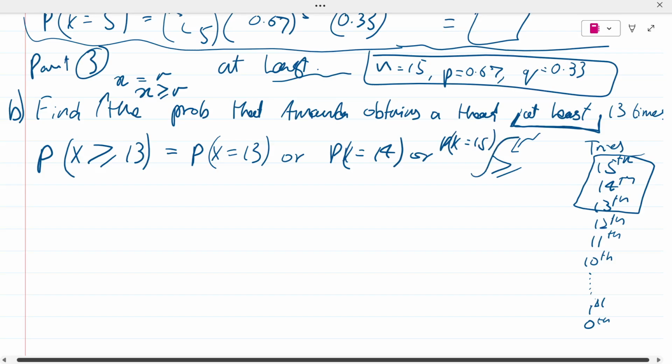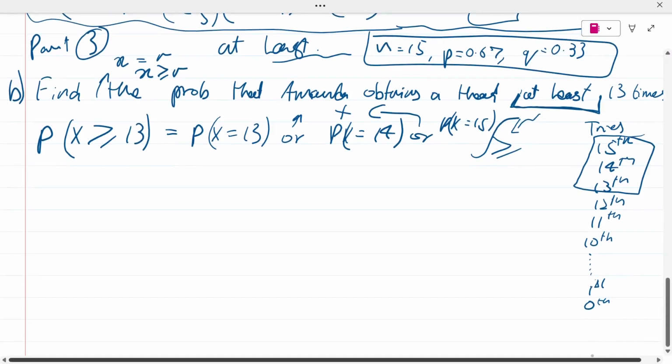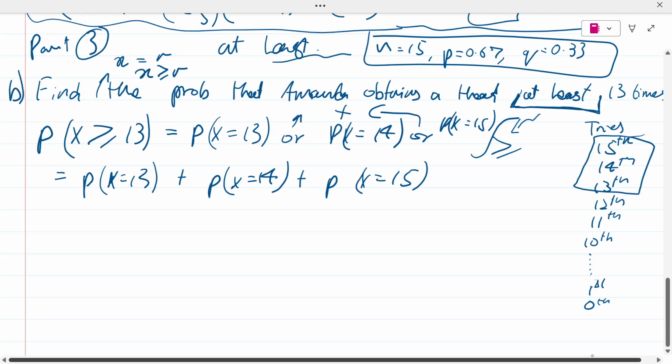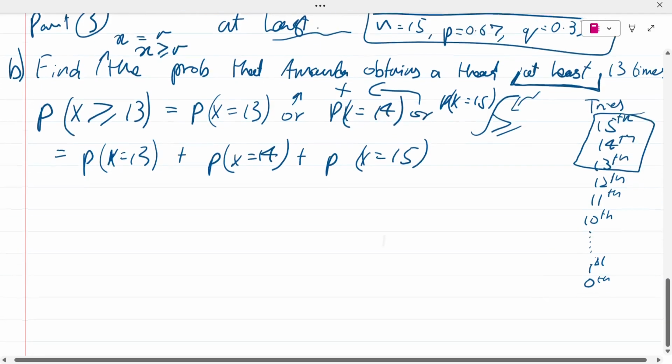And like I told you, or means a plus. That is one of the very basics that we have learned. So that would be P(X = 13) plus P(X = 14) plus P(X = 15), right? This is what it is, and nothing more than that. It's just this simple.